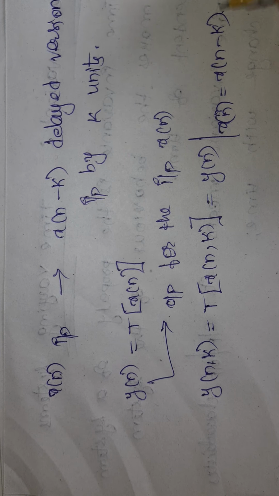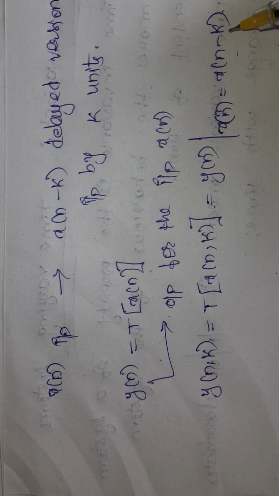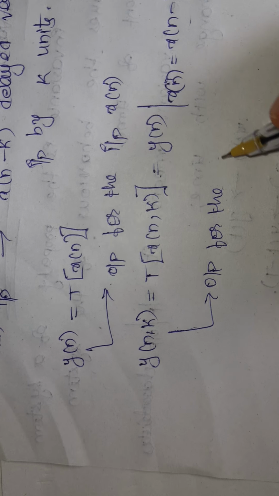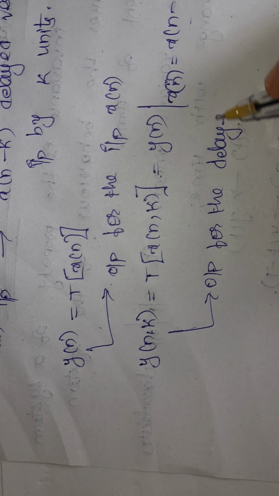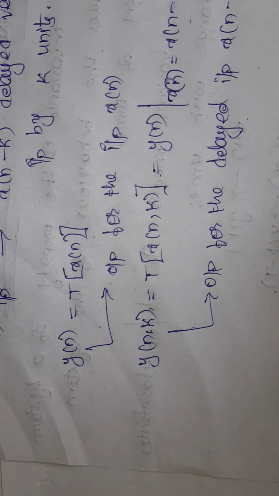Here y of n, k is the output for the delayed version of input. Okay, the input is delayed. If the input is delayed, what is the output I am getting? That output is known as y of n, k. So this is the output for the delayed input x of n minus k.